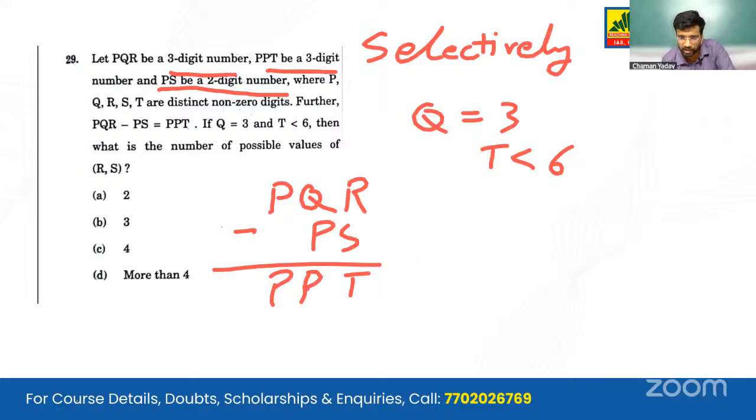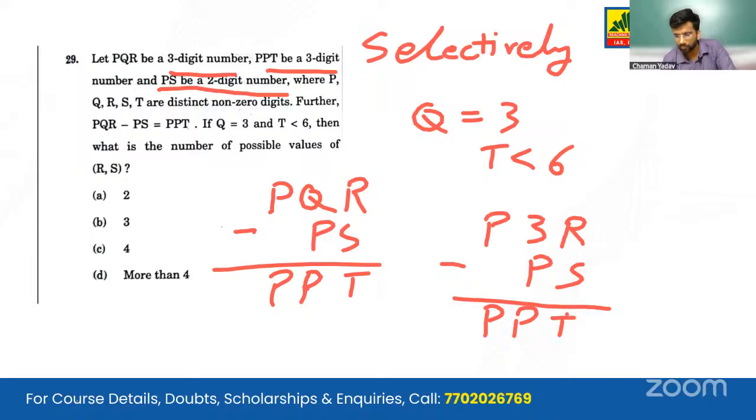If we try to solve this by putting the value of Q here, we are given a value of Q. So P3R minus PS will give us PPT. Putting the value of P as 1, because if we solve it further, we will know that P is going to come as 1.